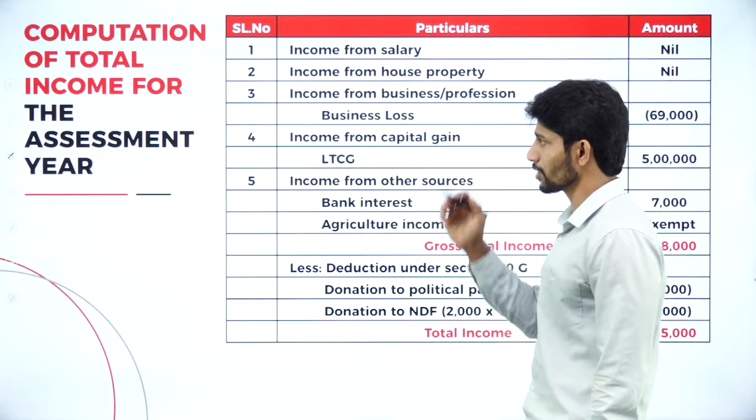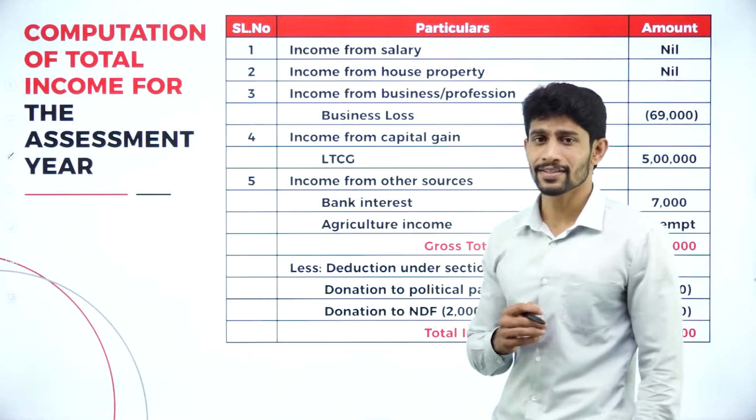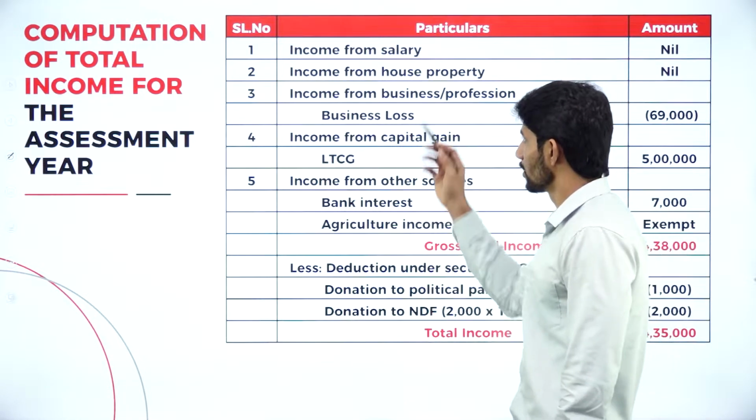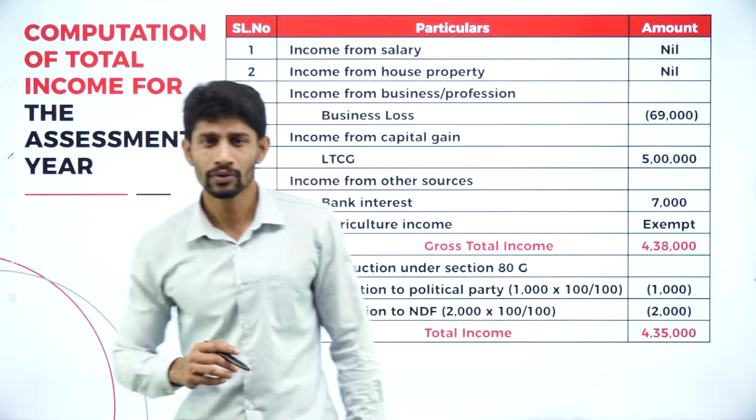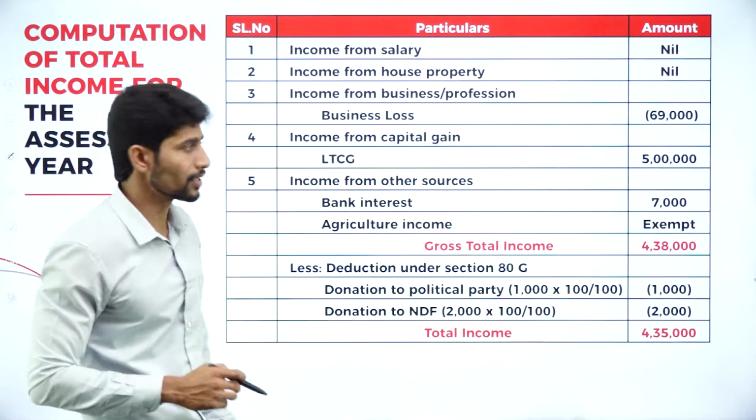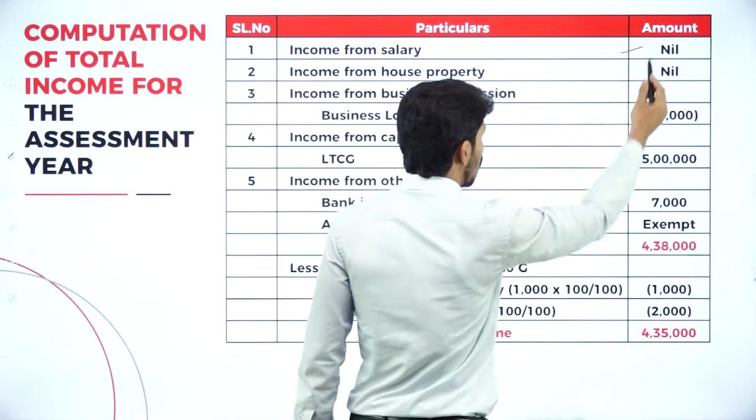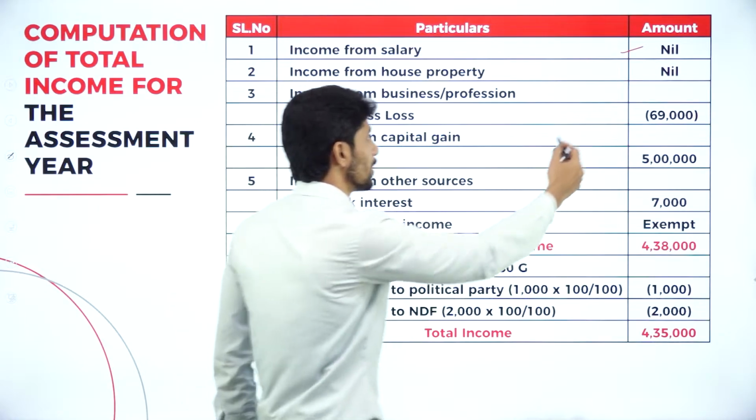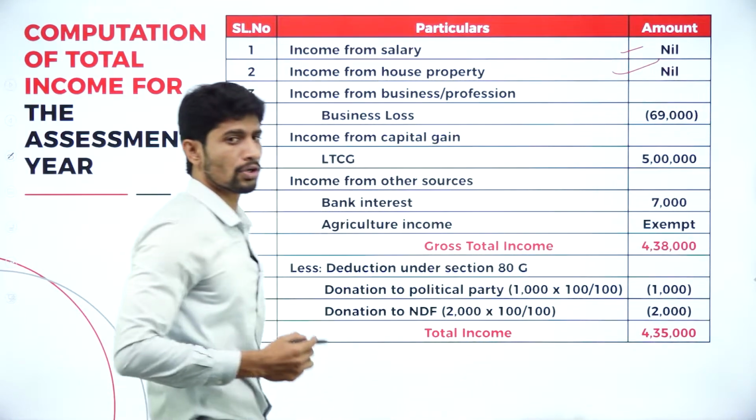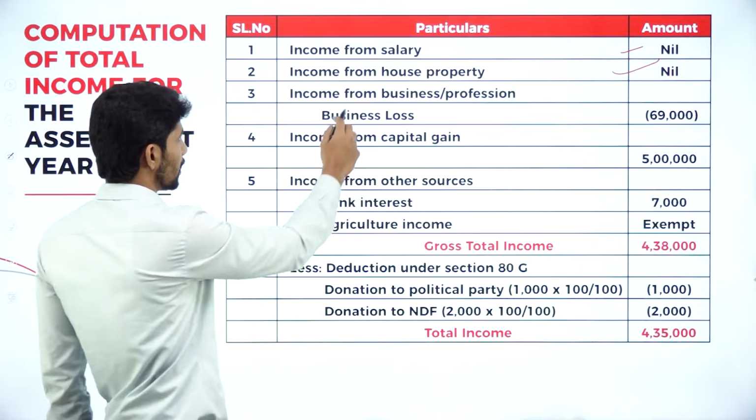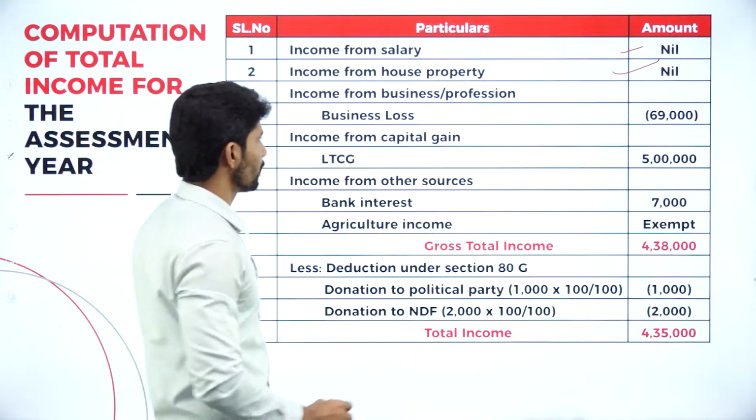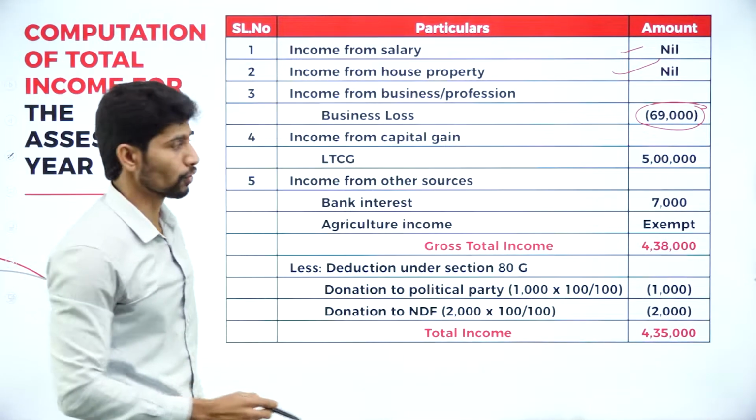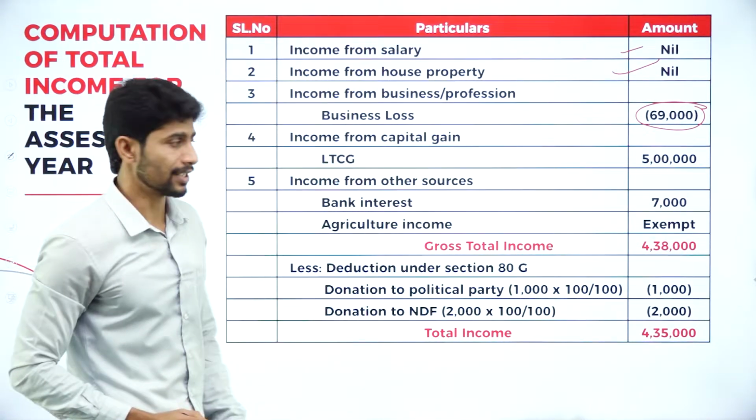Moving further, computation of total income for the assessment year. Income from salary: no, the company will not earn any salary, so income from salary is always nil. Next, income from house property: no, the company is not earning any income relating to house property, so it is also nil. Next, income from business. What is the amount we have? It is a loss of rupees 69,000.